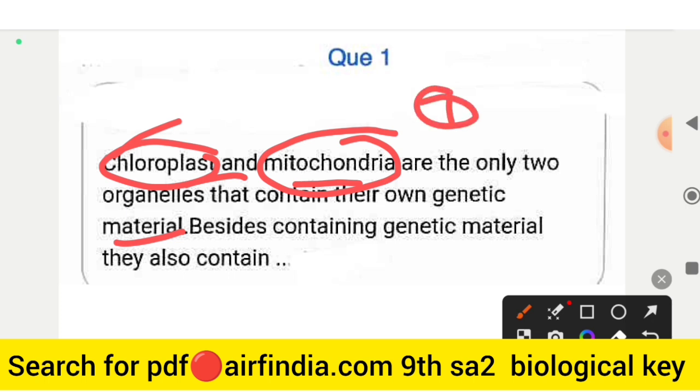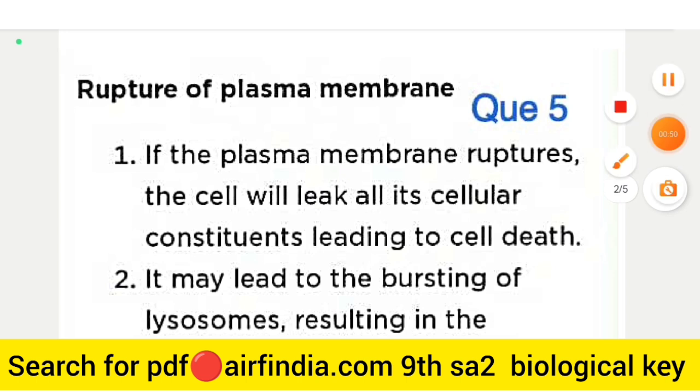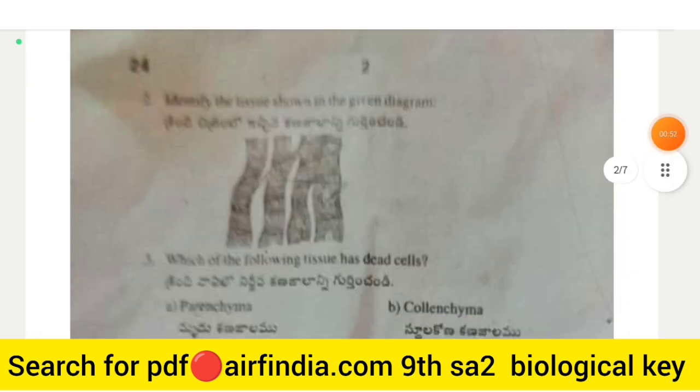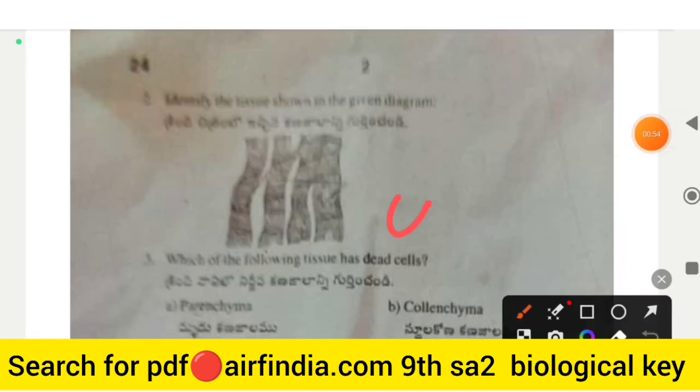Okay, so next question. This is the image of a tissue. I think this is a connective tissue, but not sure. So you can share this question.